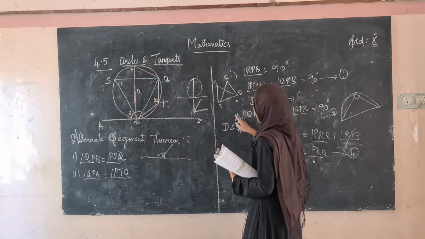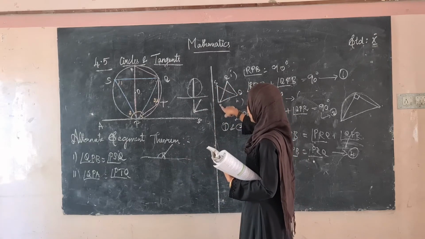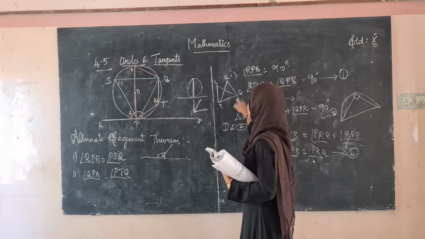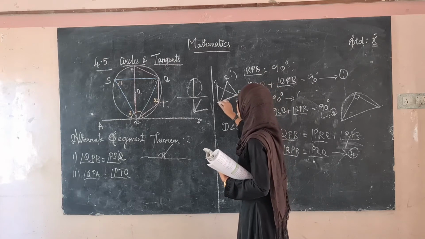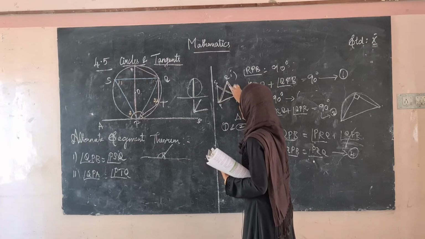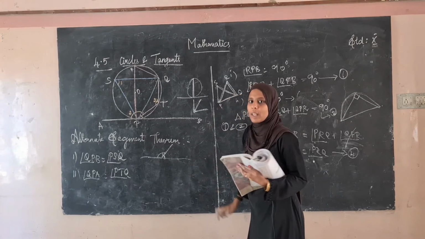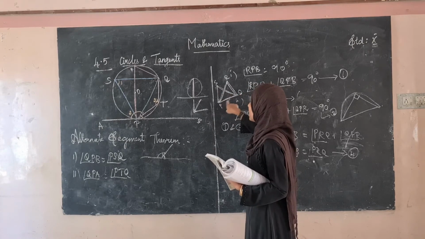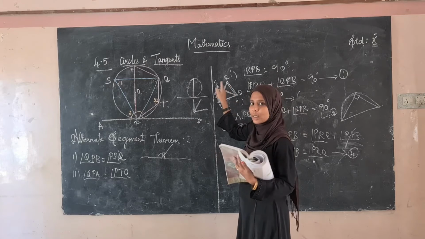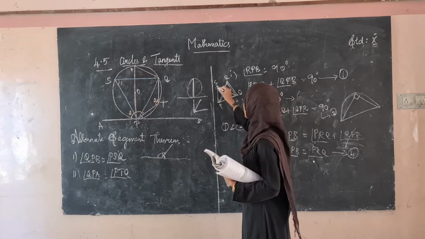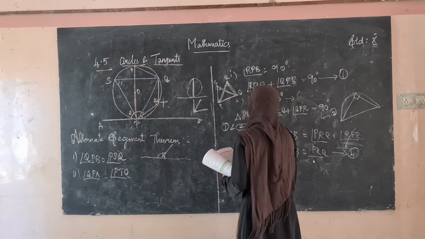See here, angle QRP will be equal to angle PSQ, because they have the same base. If the bases are the same, the two triangles formed from the same base have equal angles.